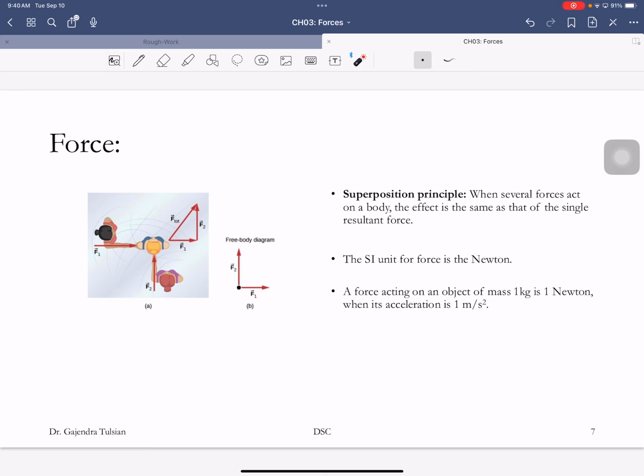You can't tell the difference. Did you guys understand that? Okay, so that's the superposition principle. Question? All right, so whether you apply several forces or a single force that's the sum of all the forces, the effect is the same.